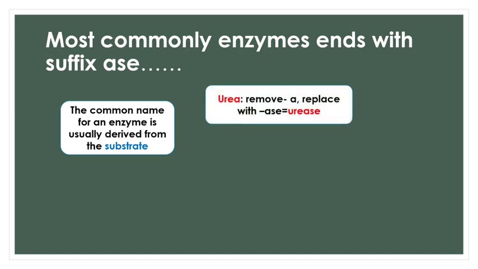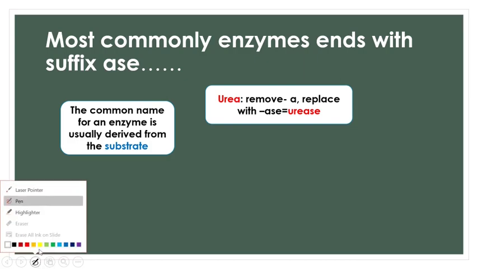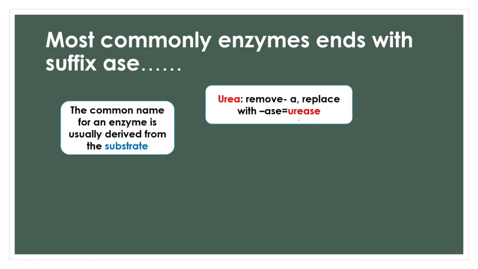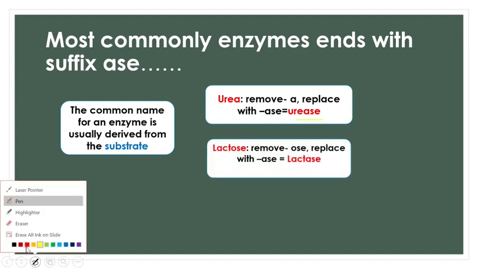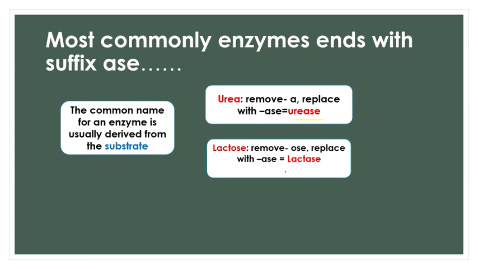For example, if urea is the substrate, the A in urea is replaced by -ase and the enzyme comes to be urease. Or if the substrate is lactose, then the suffix -ase is added, replacing -ose, and the enzyme acting on lactose is lactase.